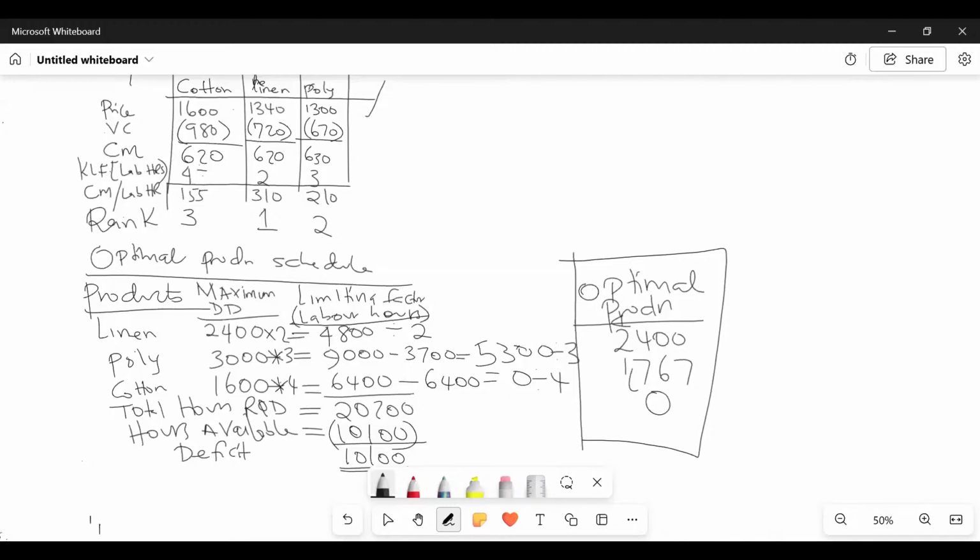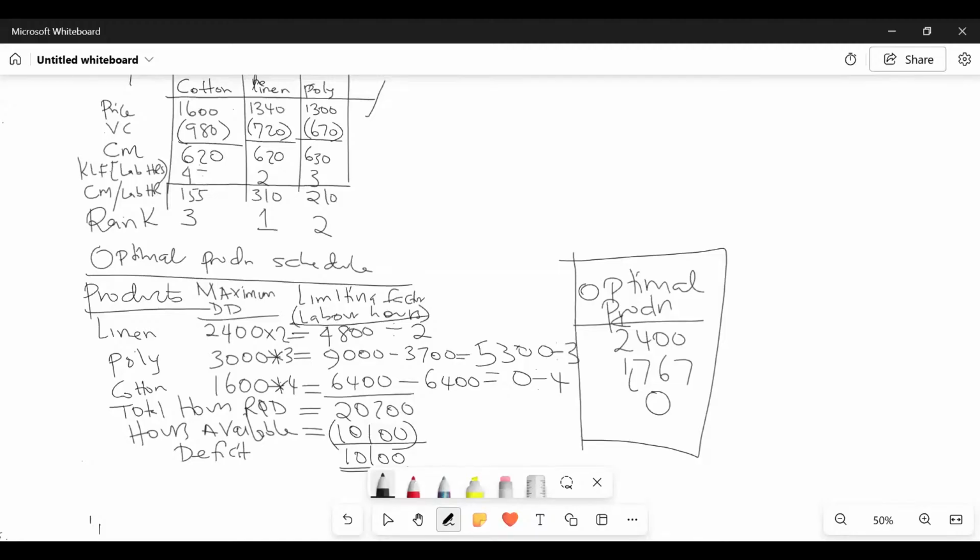So the recovery is normally done from the very last ranked product. The last ranked product in this case was able to give us how many hours? It needs 6,400. We don't have that. So in this case, we were able to deduct the entire 6,400. But once I deduct the entire 6,400, I haven't exhausted the deficit.